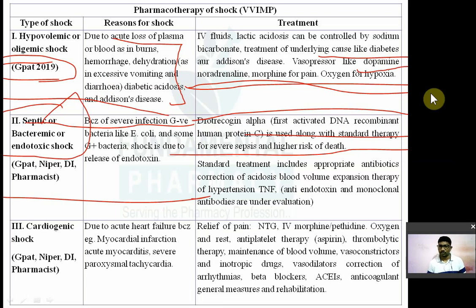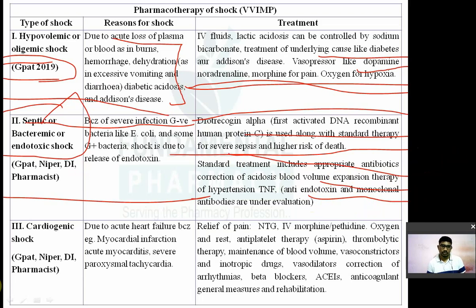Now standard treatment like using of appropriate antibiotics, correction of acidosis, increase the blood volume by your IV fluids and all that. Okay. Then hypertension, correction of hypertension, anti-endotoxin and monoclonal antibodies are also under evaluation. That is the septic shock.